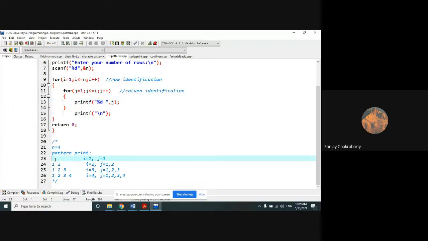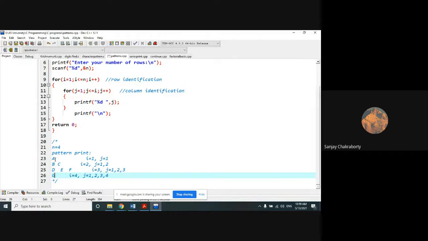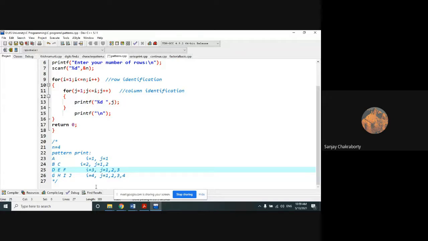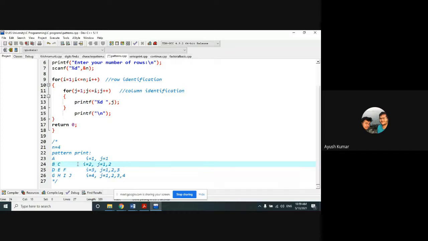Okay. Let me tell you what we will do here. If I want to print this pattern. Sir, ASCII value use, yes, sir. Instead of 1 we use 65.